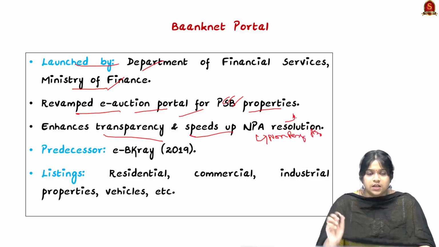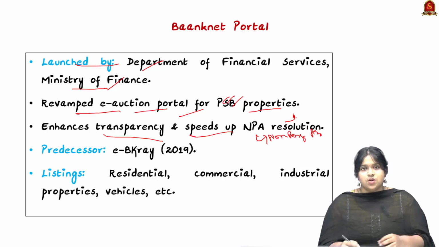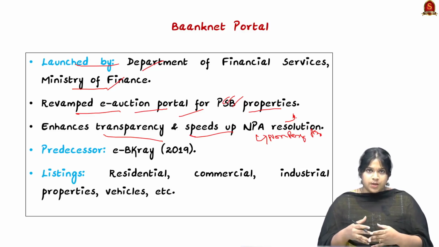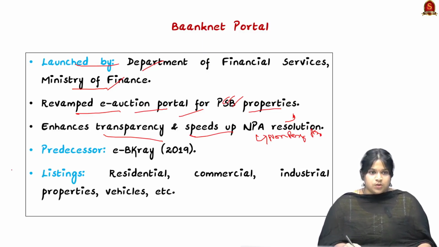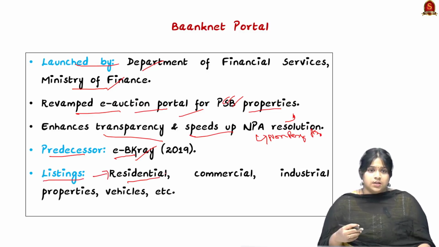So basically the e-auction portal is used to sell the NPAs as well as to address the issues related to the NPA. Before, it was called eBakery in 2019. Now it is known as Banknet portal. The listings present in this portal are residential listings, which include apartments, households, homes and so on.